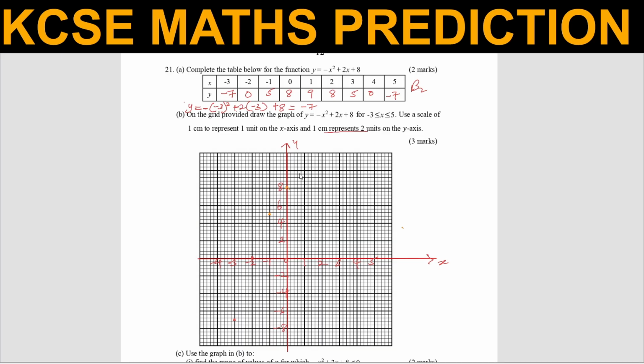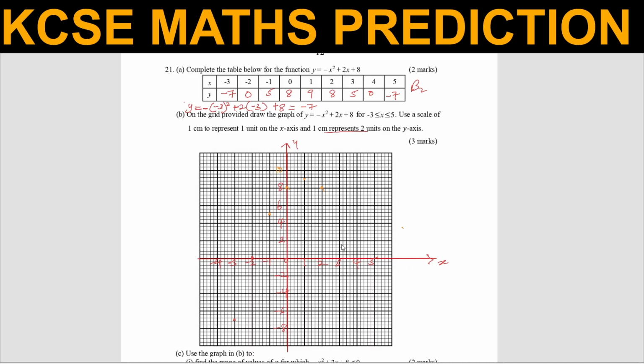1, 9. So 9 will be here, where we have 10. So 9 is between 8 and 10. 1, 9 will be there. And then you have 2, 8, which will be there.